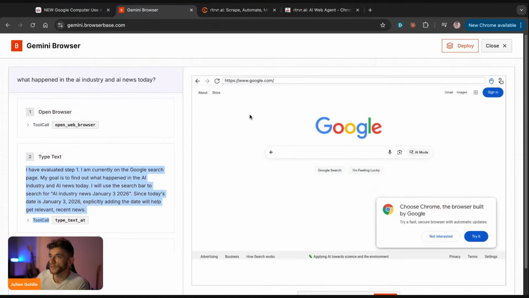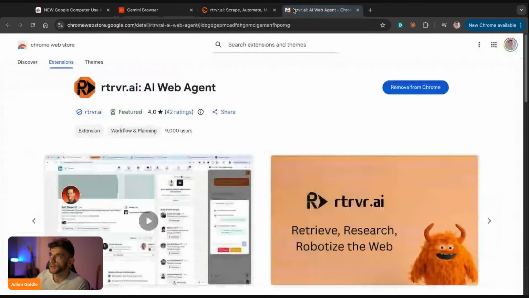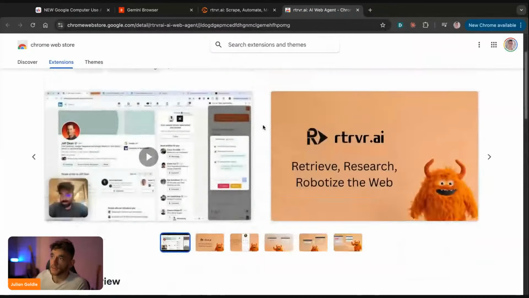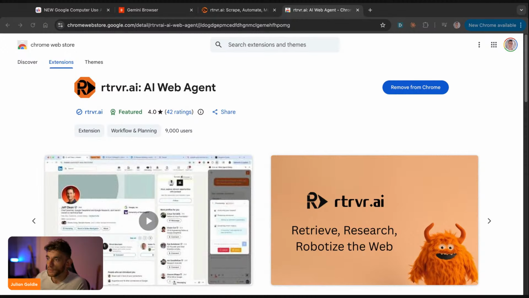And whilst this AI agent on Browserbase is beginning to Google for us, what we can do is install this Chrome extension. What this does is that it can search through the web. It can use, for example, LinkedIn and everything else, and we're good to go.